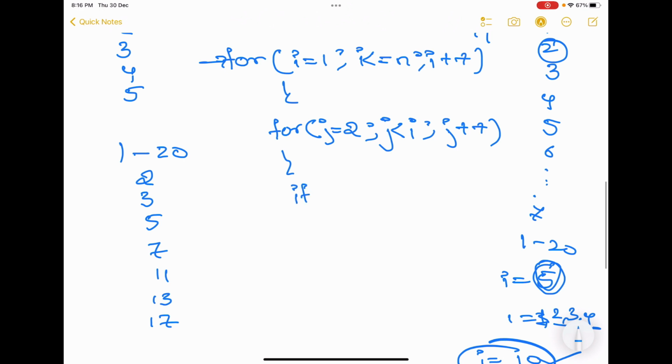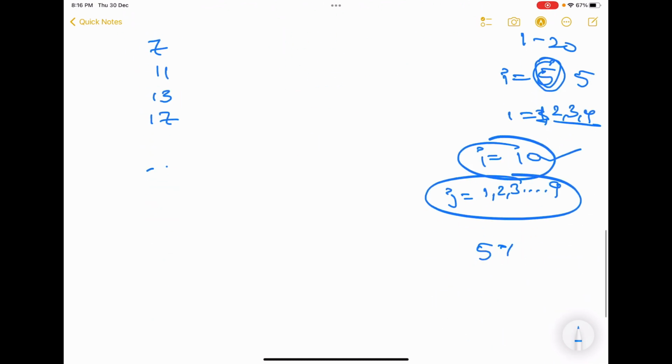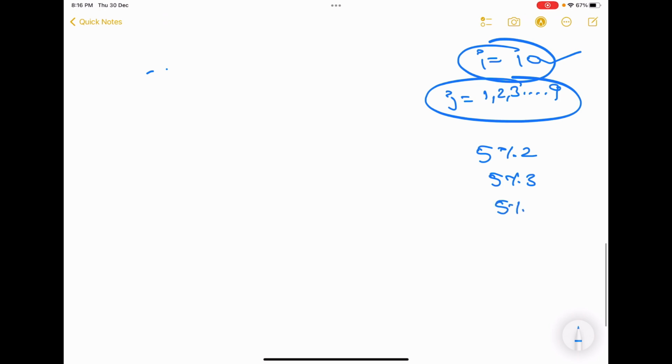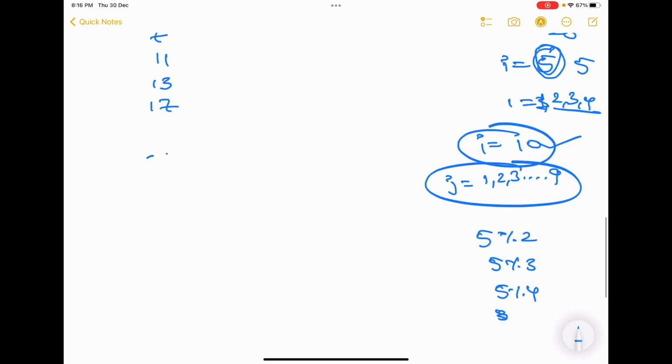If i is 5, i modulus of j, that is 5 modulus of 2, 5 modulus of 3, 5 modulus of 4. This is what is happening inside the second loop. We are checking, for every single number less than the given number i, will it divide.